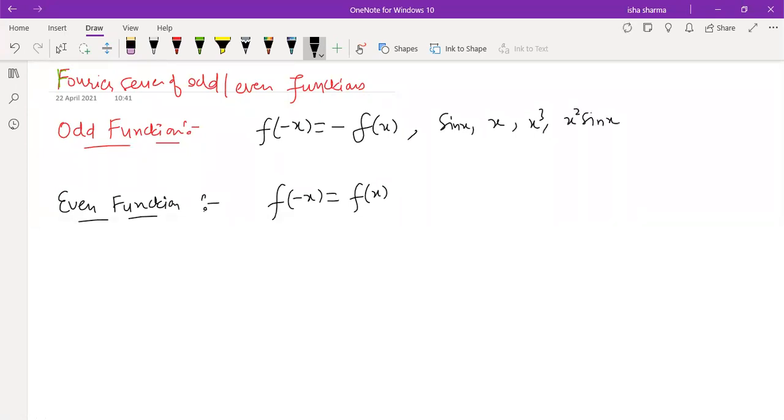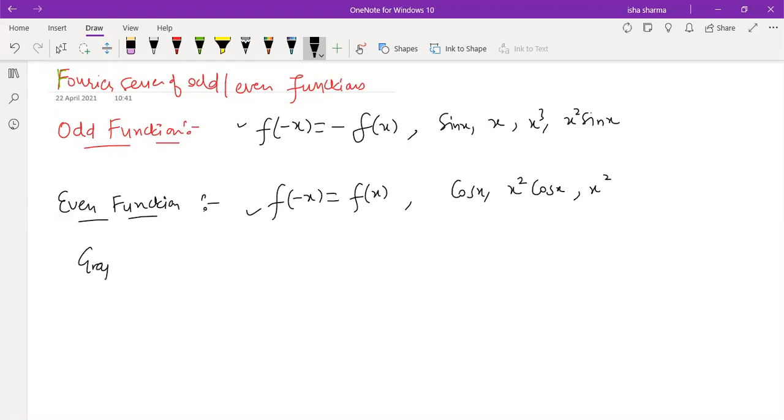These are all odd functions. You can check and see the definition. And even functions are cosine x, x square. Cosine x square itself is an even function. So these are examples of odd and even functions. Some functions are standard, we know them, so we directly use them. But if we do not know, then always use the definition. This is the mathematical way of checking whether a given function is an odd function or an even function.